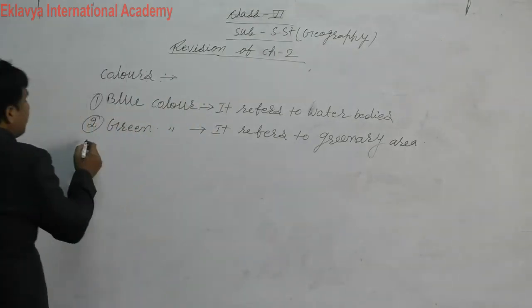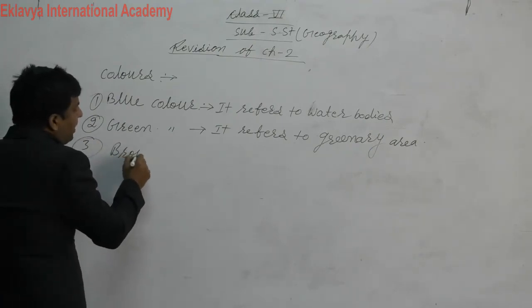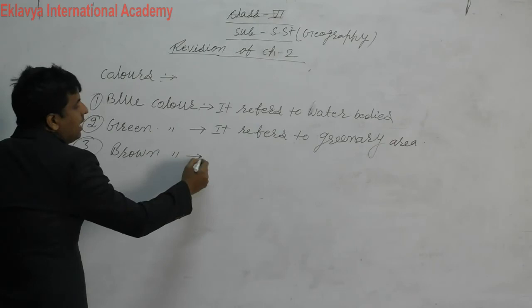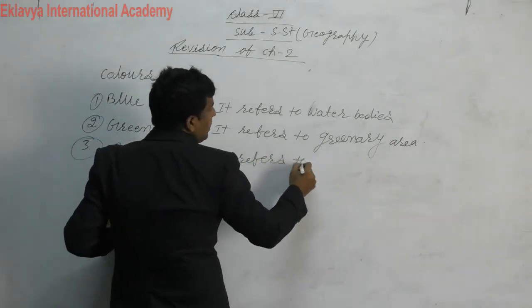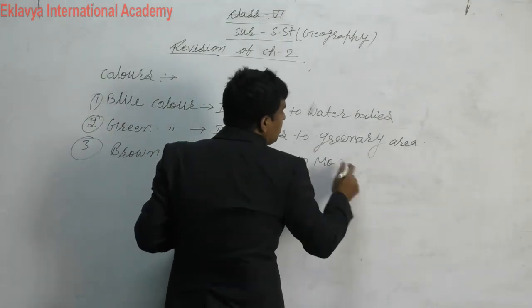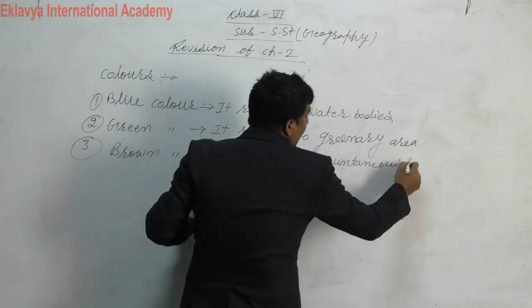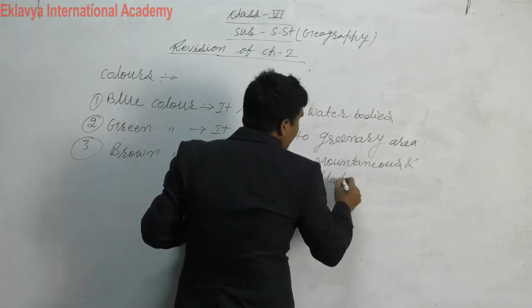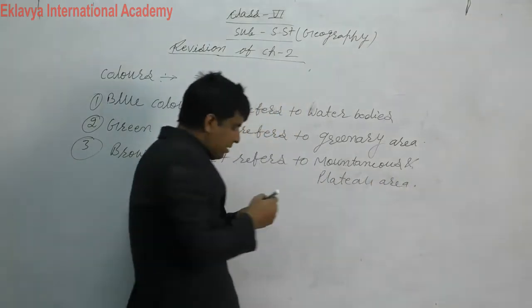Now I am coming to brown color, BROWN, brown color. It refers to mountainous and plateau areas.